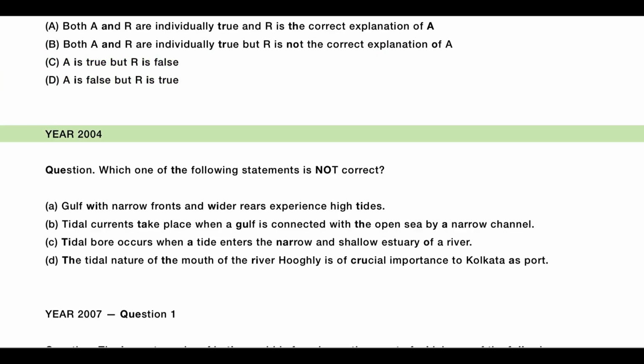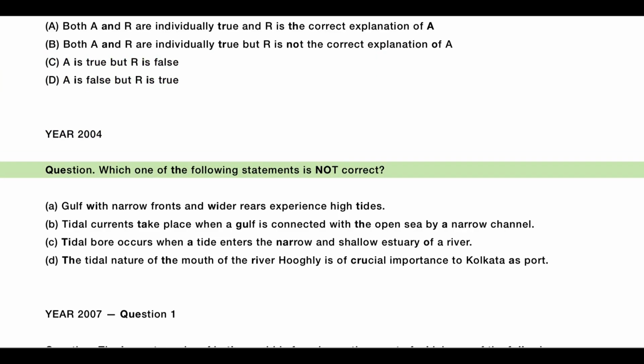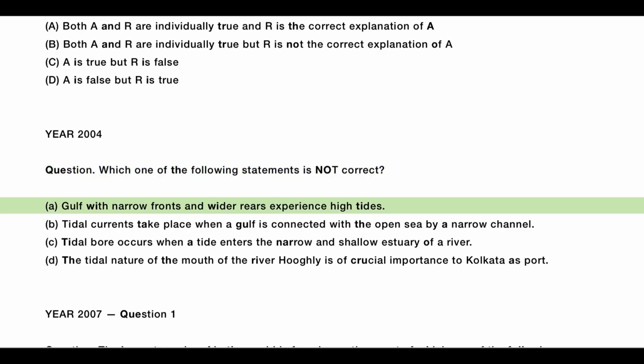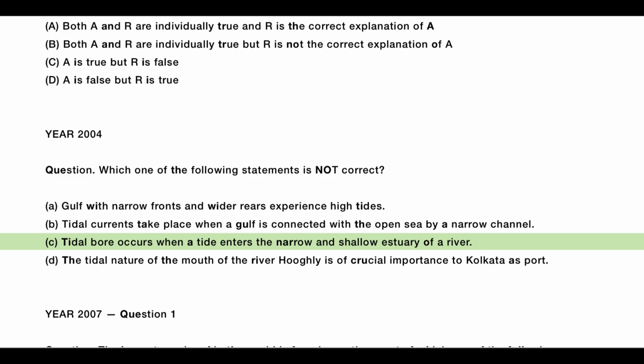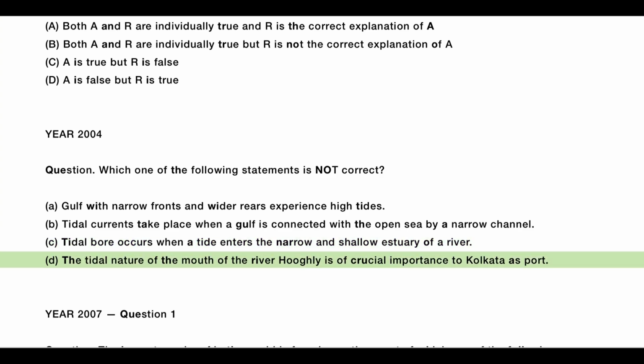Year 2004, Question. Which one of the following statements is not correct? A. Gulfs with narrow fronts and wider rears experience high tides. B. Tidal currents take place when a gulf is connected with the open sea by a narrow channel. C. Tidal bore occurs when a tide enters the narrow and shallow estuary of a river. D. The tidal nature of the mouth of the river Hoogli is of crucial importance to Kolkata as port.